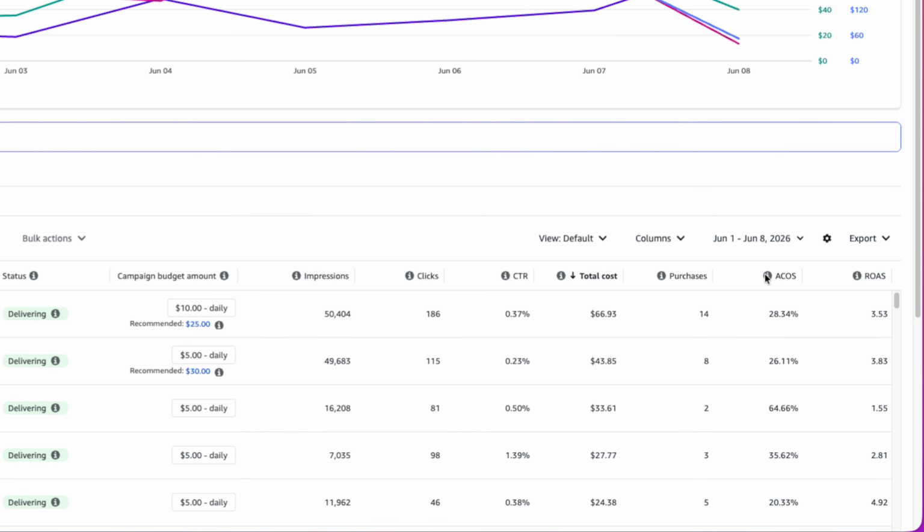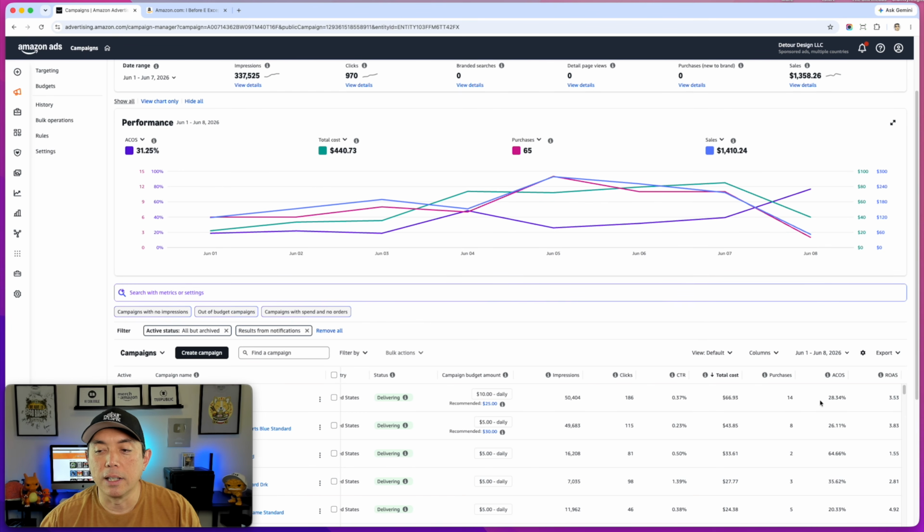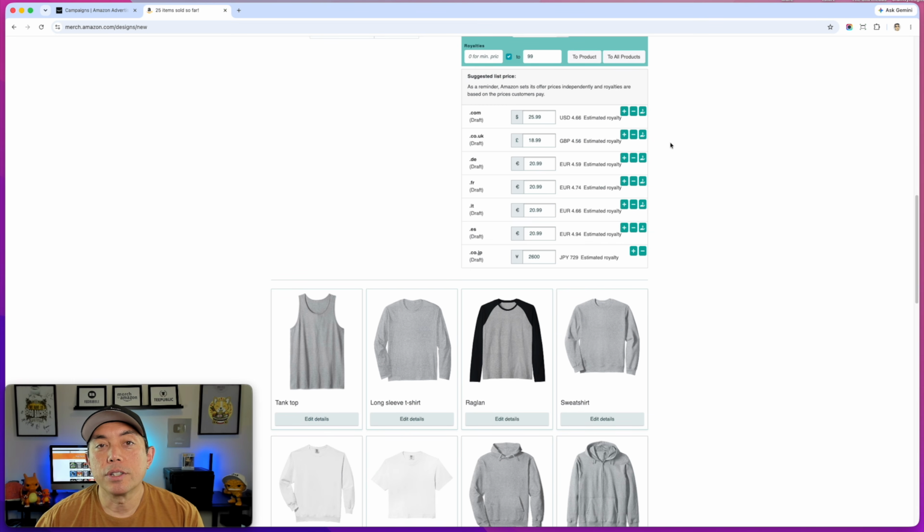And you can hover over here and see what ACOS is, advertising cost per sale. Basically, this is the number that's telling you if your ads are worth the spend. And what does this mean? So let's take, for example, how much a t-shirt costs. So here's some real numbers.